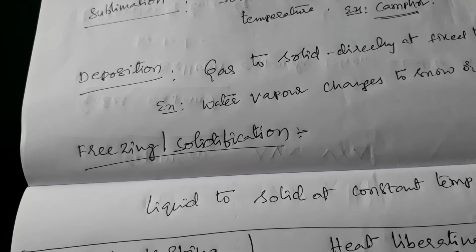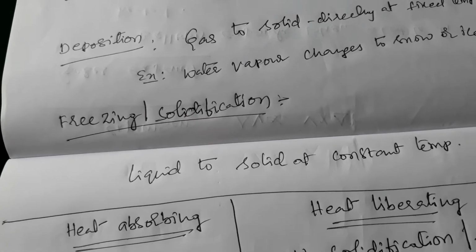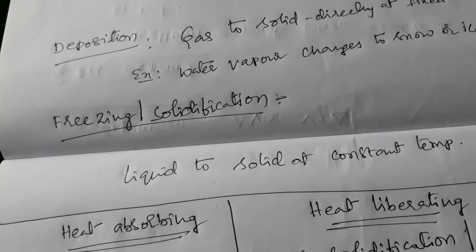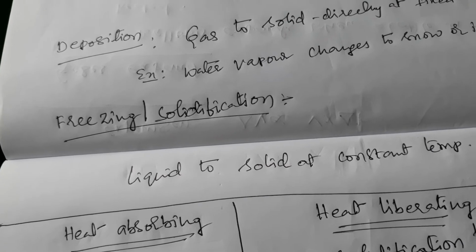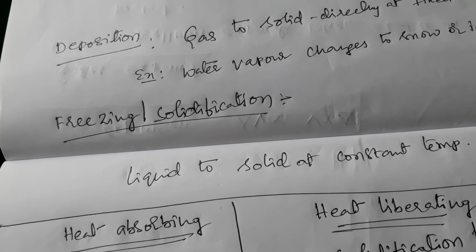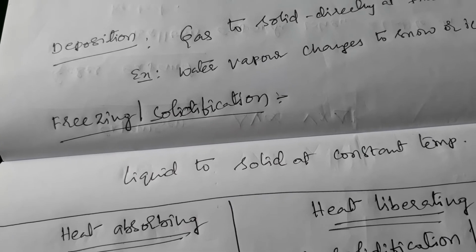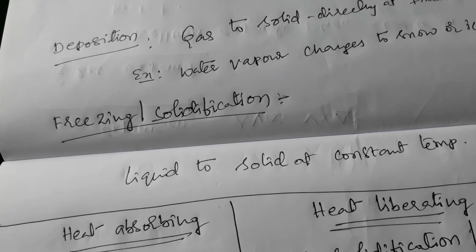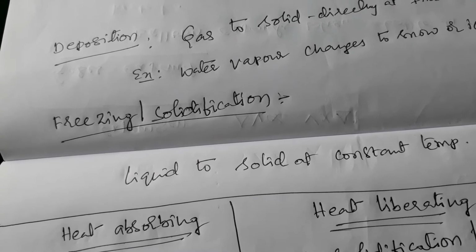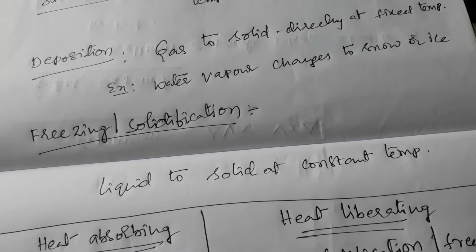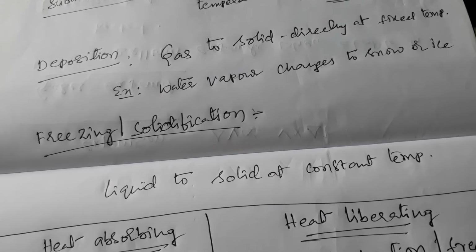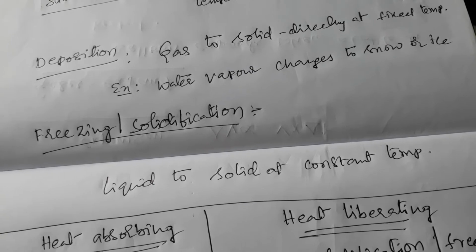Next, freezing or solidification. What is freezing? This is the process of liquid converting into solid. We know that water kept in the fridge turns to ice. Liquids turning to solids at a fixed temperature is called freezing or solidification.